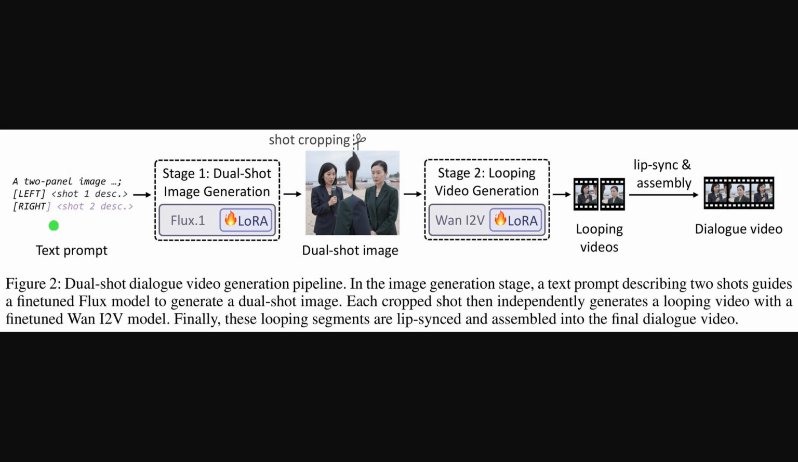Moving to this diagram, you can see the full pipeline from text to finished dialogue. First, a structured 2-panel prompt drives a LoRA-tuned flux image model to create a dual-shot reference. Then, each cropped shot becomes its own looping video using a LoRA-tuned 1 image-to-video model. Finally, the system lip-syncs to the provided audio and assembles alternating clips into multi-turn dialogue.